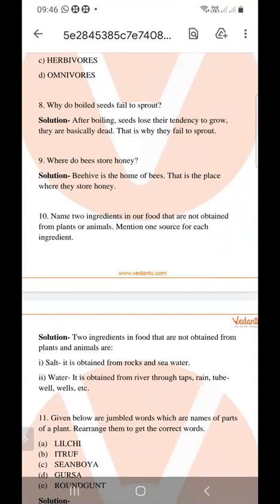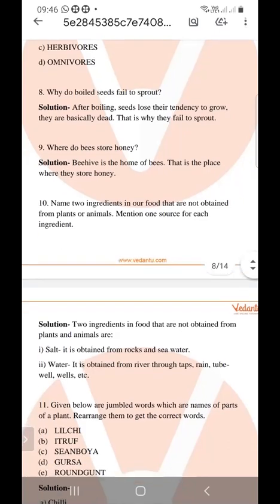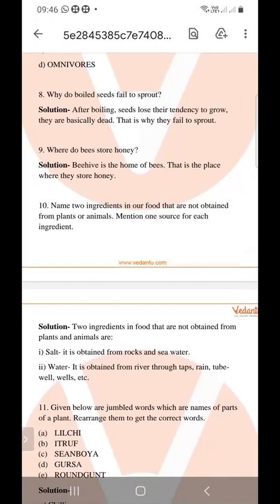You have to name two ingredients in our food that are not obtained from plants or animals, and you have to mention one source for each ingredient. What are the two ingredients in our food that are not obtained from plants and animals? So salt and water are two ingredients that are not obtained from plants or animals.